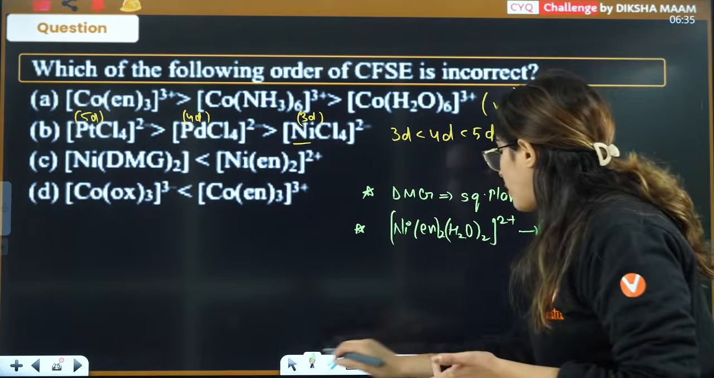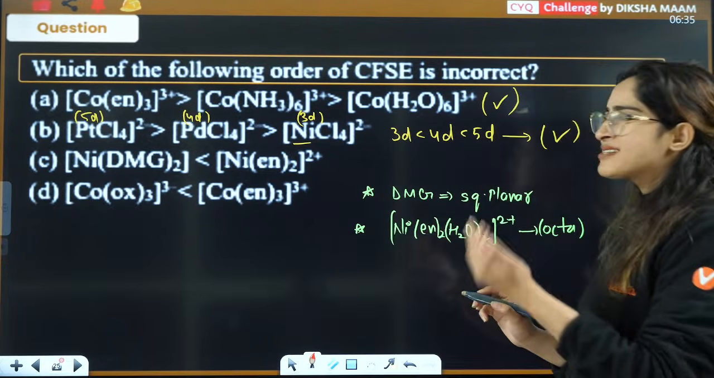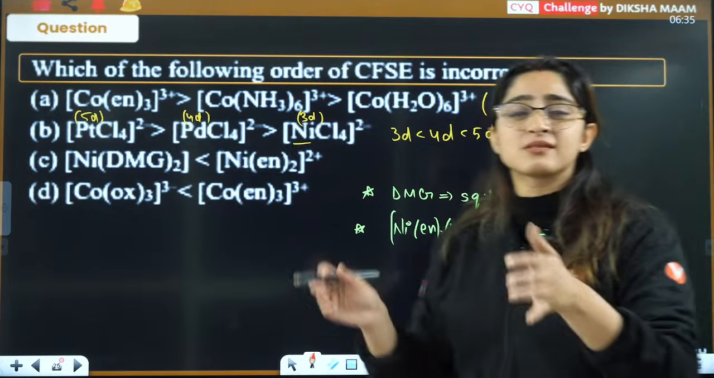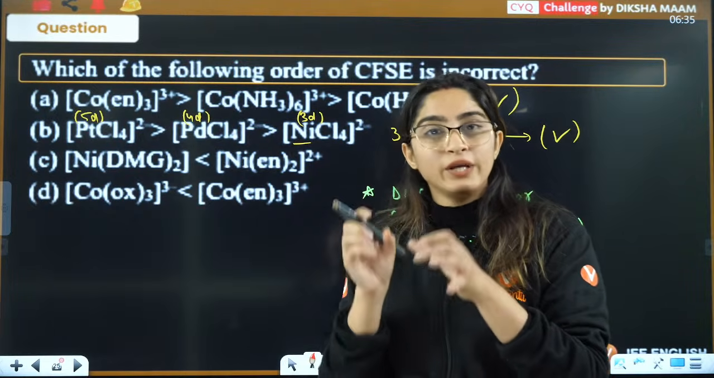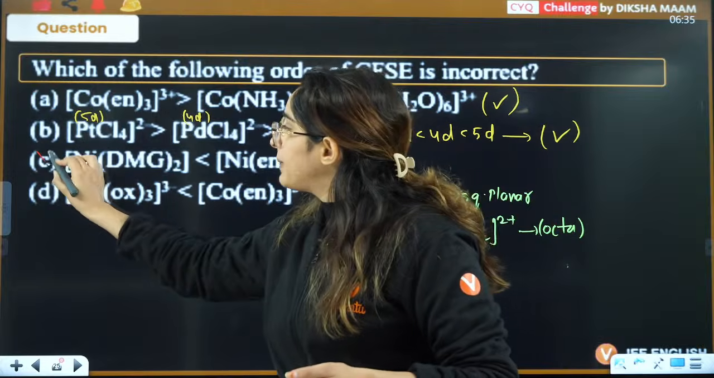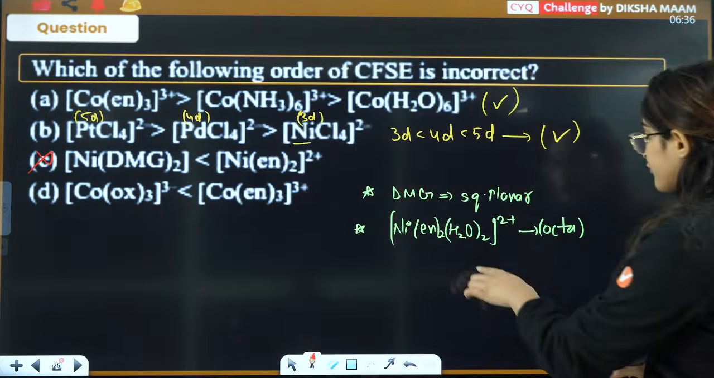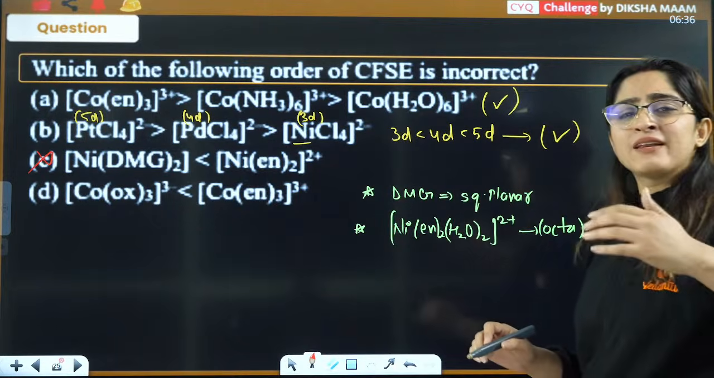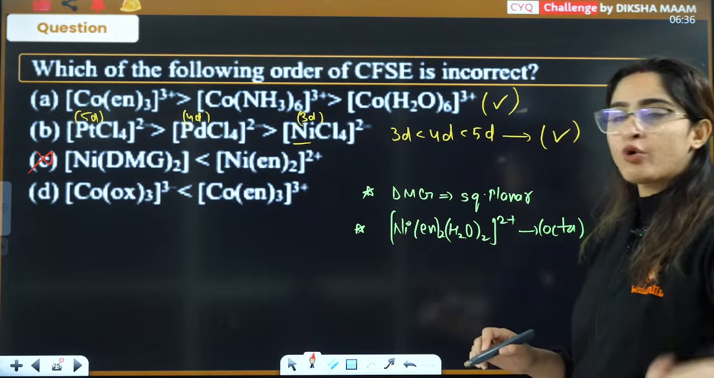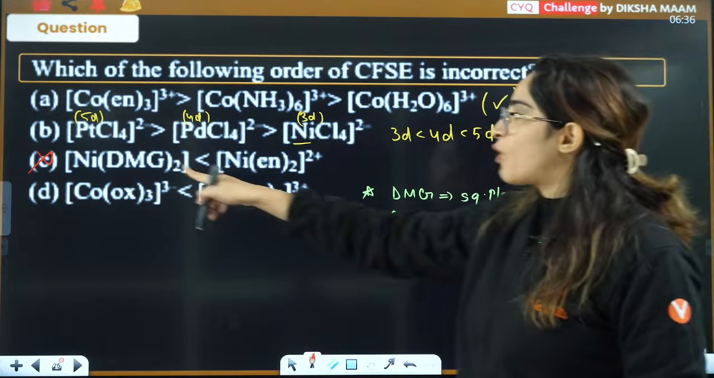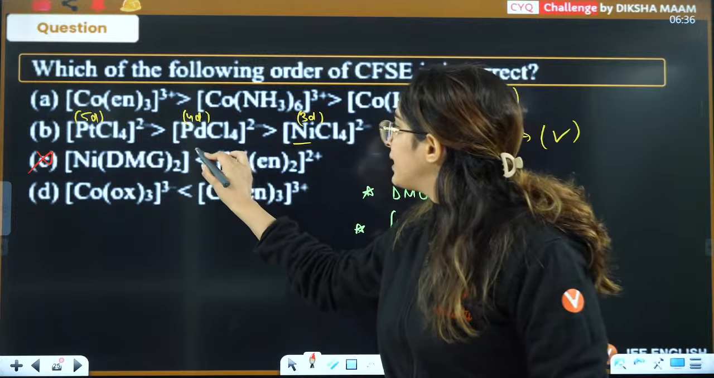And this is also an exception as well. Or you can just directly remember that DMG is stronger as compared to en. From there also this will be incorrect. And you can also remember it from here that square planar always has more CFSE as compared to octahedral, and that is the reason also this is incorrect here. This should be like this.